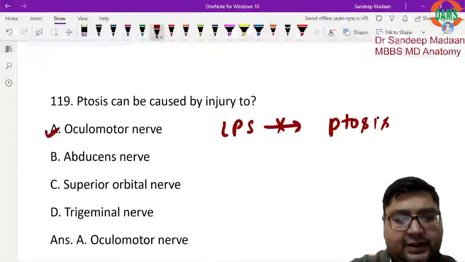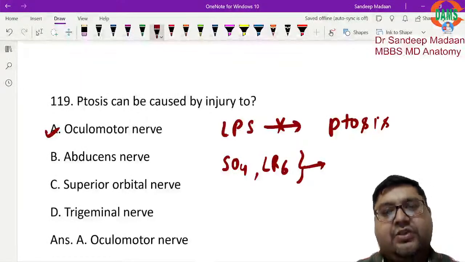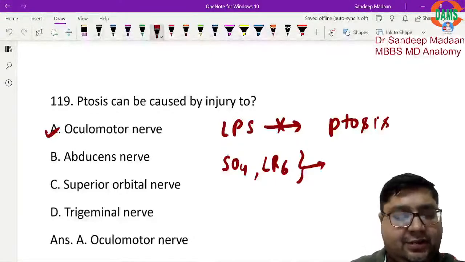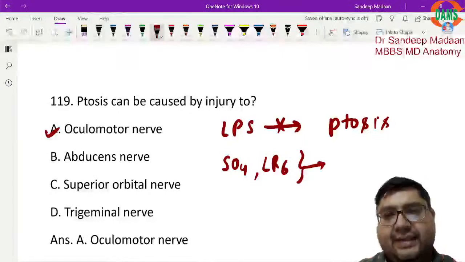All right. There will be ptosis, and all the muscles will not be working, but SO4 and LR6, these two muscles will become unopposed. Only these two muscles are unopposed. Why? Because the rest of the muscles supplied by the third nerve are gone. So SO4 and LR6 are still working.